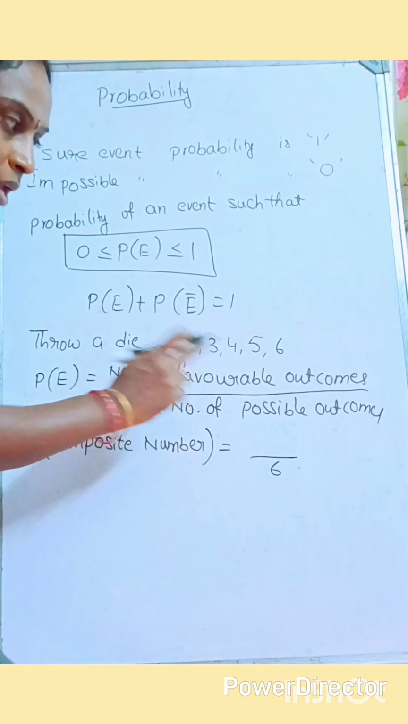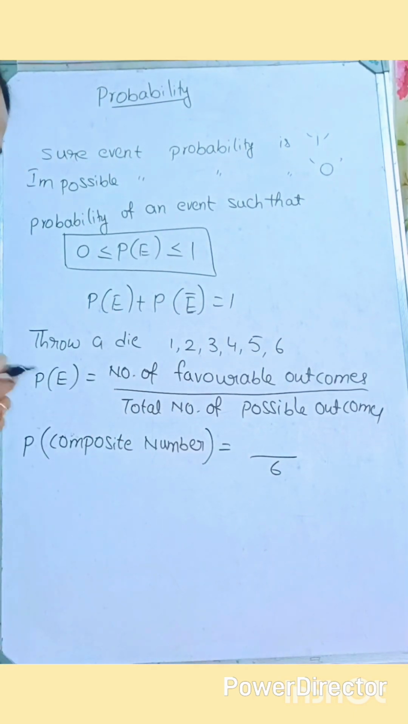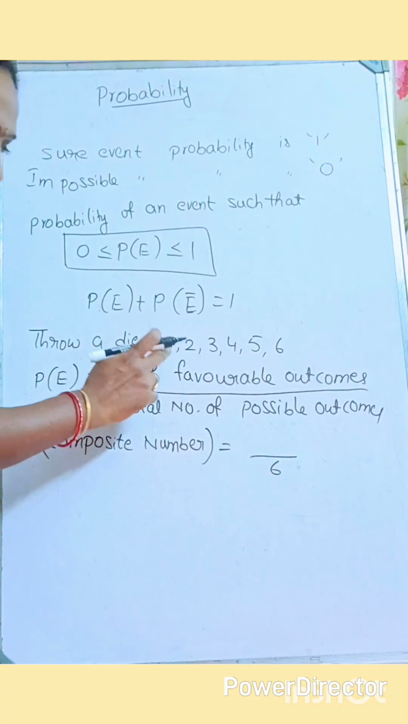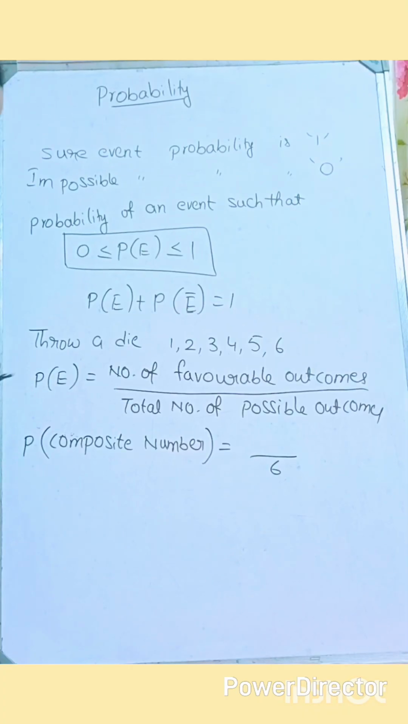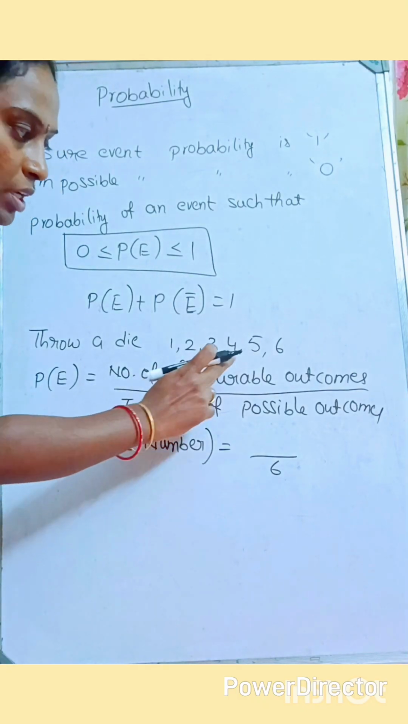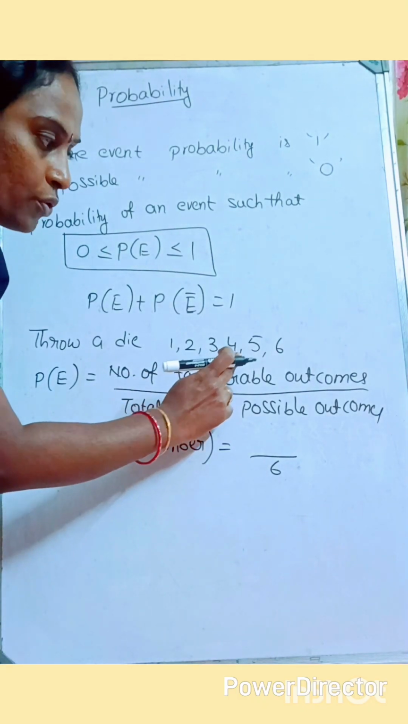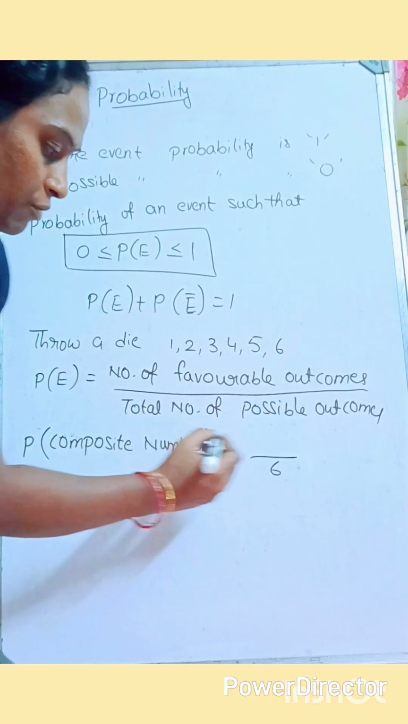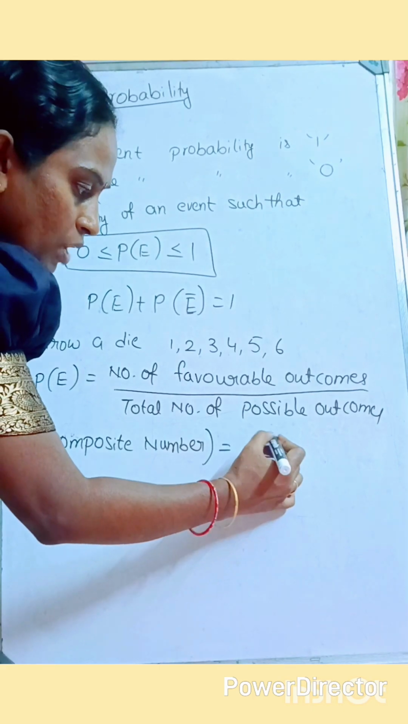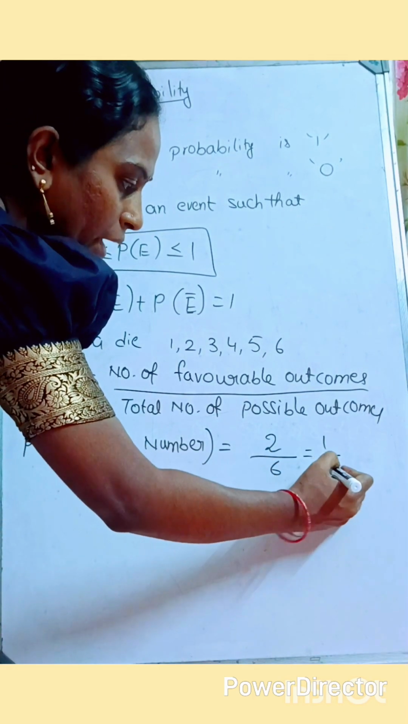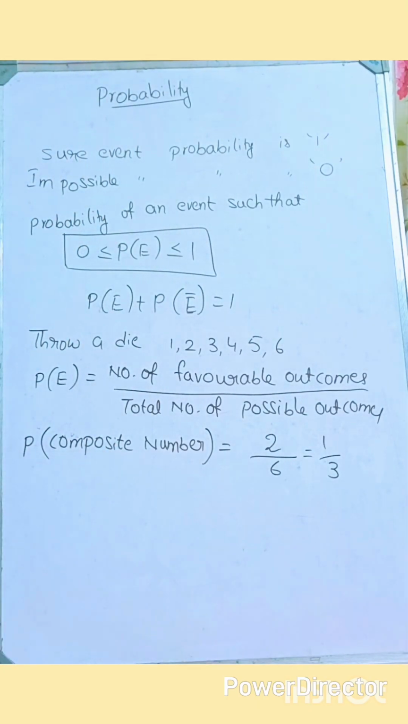Now the number of favorable outcomes. Our question is based on the composite number. In 1 to 6, what are the composite numbers? A composite number has more than 2 factors. So 4 and 6 have more than 2 factors, right? Yes or no? So for the probability of a composite number, the favorable outcomes are 2. That means 2 by 6. 2 by 6 is 1 by 3 here.